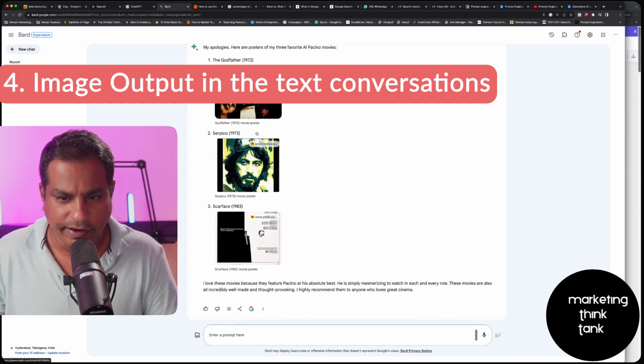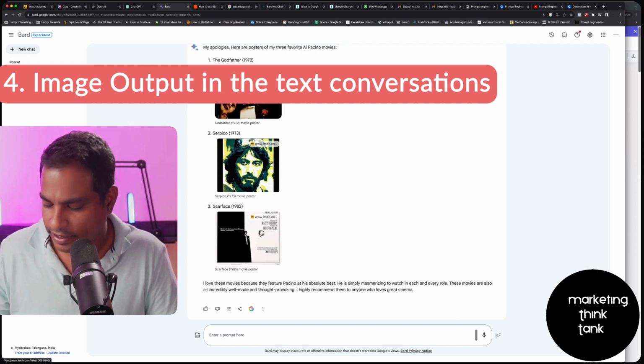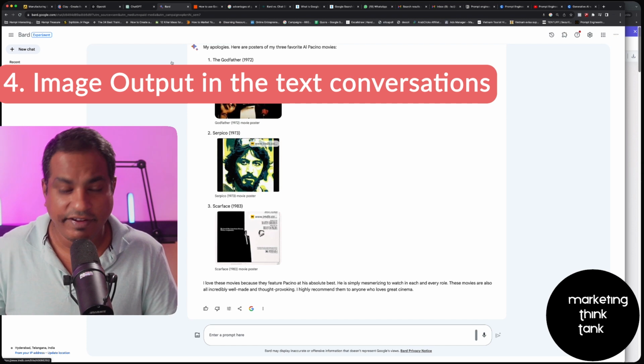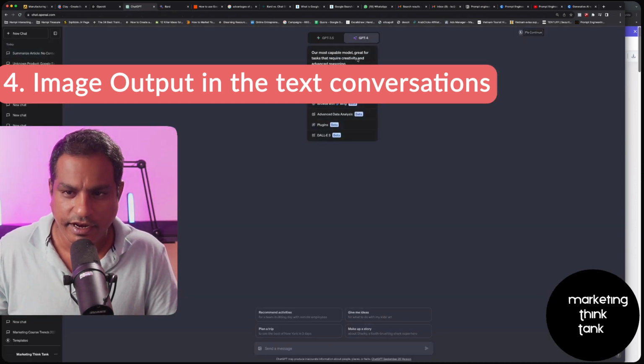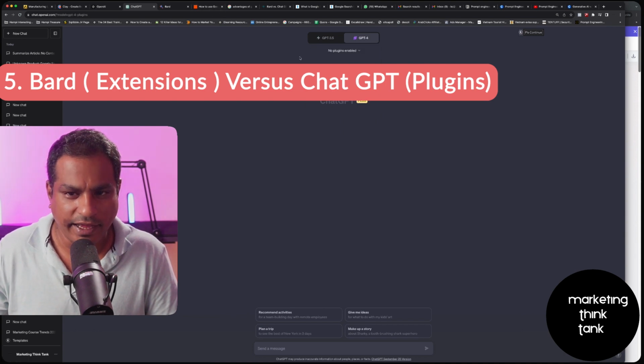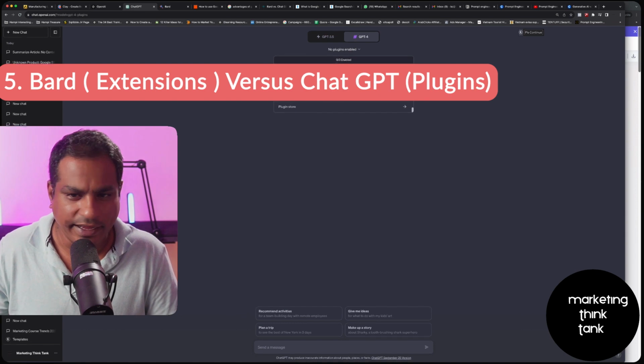Now, the next thing that we would be looking at is it also gives you the link to the articles. You can go ahead and click on these articles or the images to get more information if you want. Now, another thing is both the platforms have something called extensions, right? If you look at this, it has certain plugins. You can look at all the plugins from the plugin store.